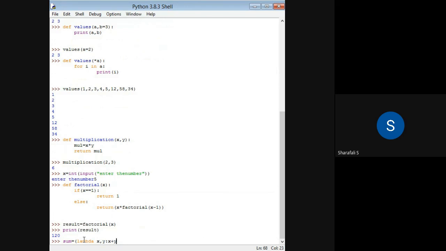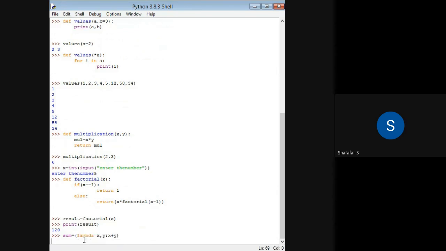Then I have to print sum using some string, sum equal to. That is just a string, so that will come when I'm printing. Then sum equal to comma, that will be sum itself, right?